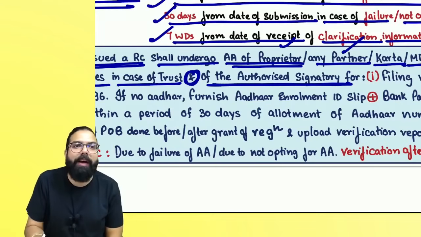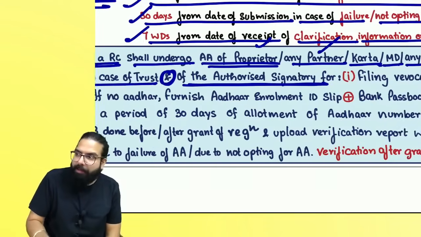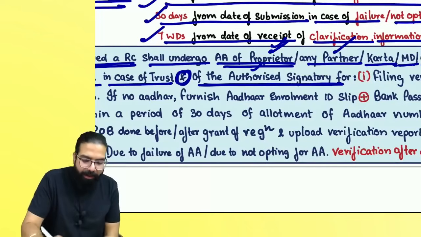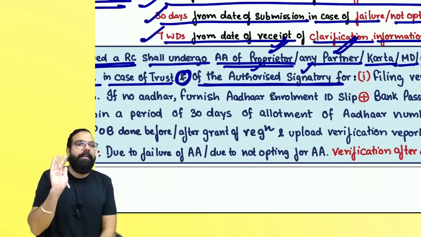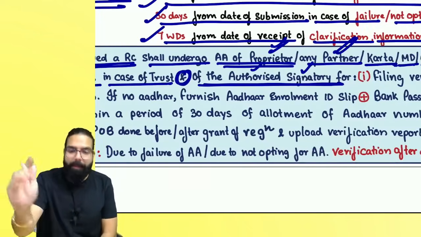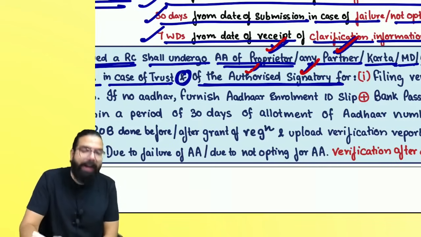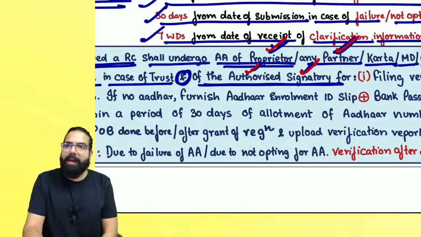So you should undergo Aadhaar authentication. Are we clear, everyone? One of the proprietor and one of the authorized signatory, or partner and authorized signatory. Remember, proprietor and authorized signatory, partner and authorized signatories. Can I go ahead, everyone?